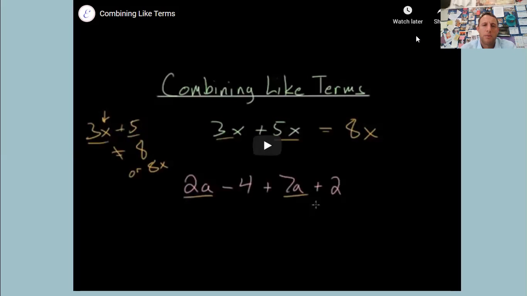So it'll help with combining. There you can see 3x plus 5x equals 8x. And then the combined like terms on the bottom, 2a plus 7a, so that's going to be 9a. And then the negative 4 and the positive 2 can combine because they're both constants, and we would get negative 2. So that would be 9a minus 2. Okay? That's all for today.